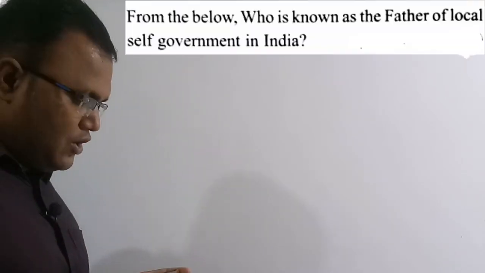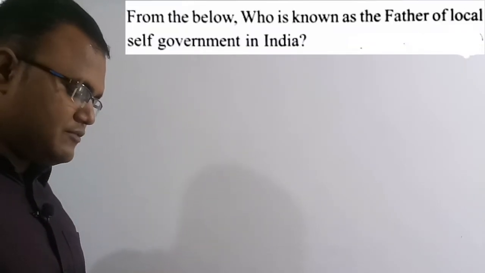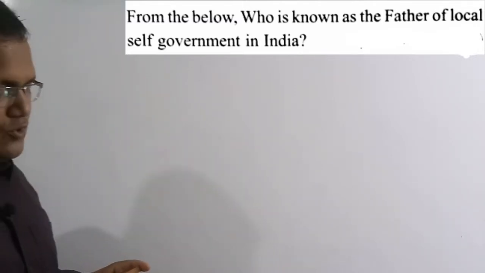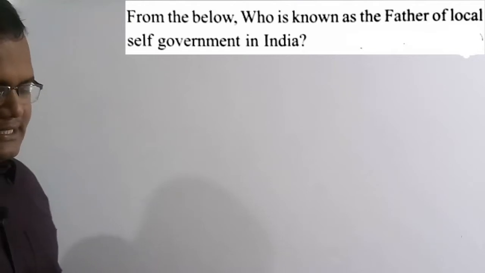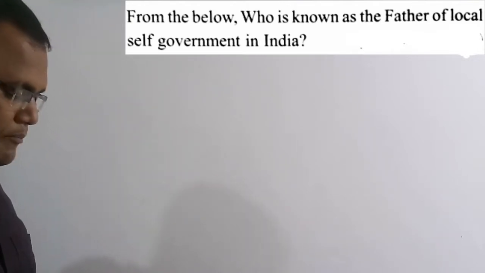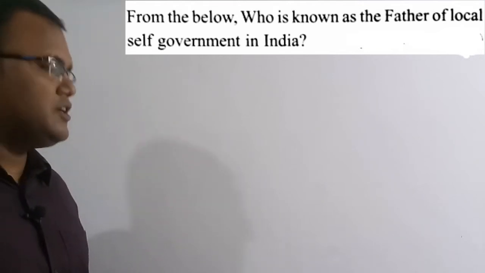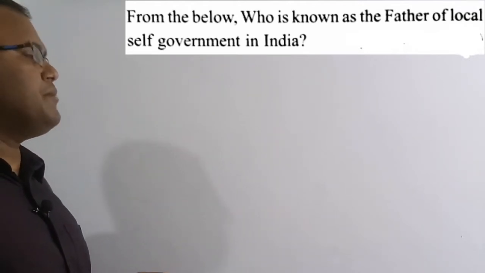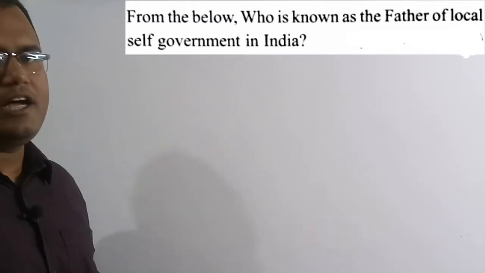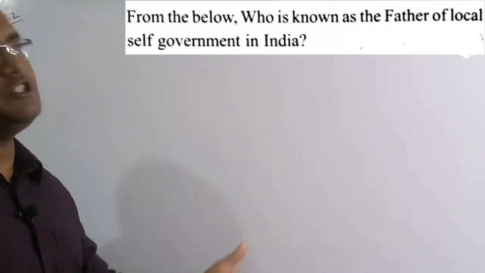Now we are going to solve the 22nd question. See the question here. Who is known as the father of local self-government in India? Option A, Ripon; option B, Mayo; option C, Macaulay; option D, Cornwallis. Out of the four options, option A, Ripon. Ripon is called the father of local self-government in India. Let's discuss some more facts about this.